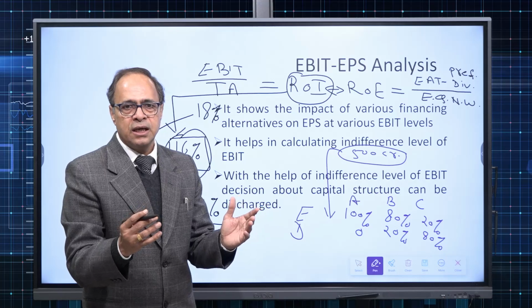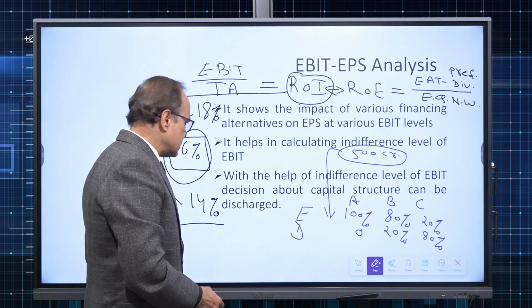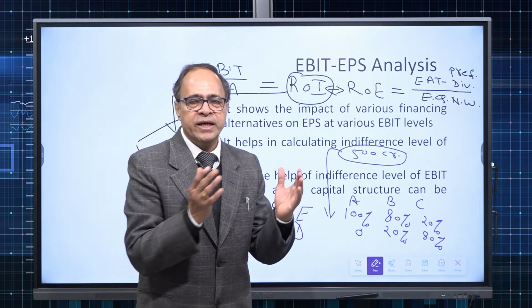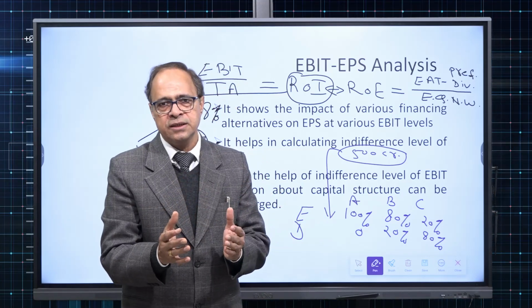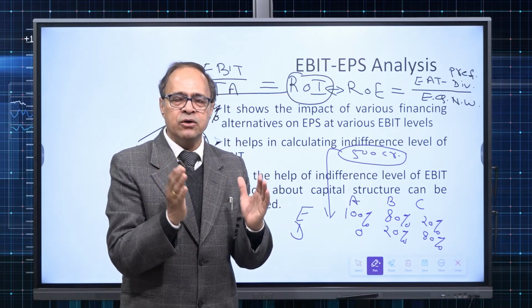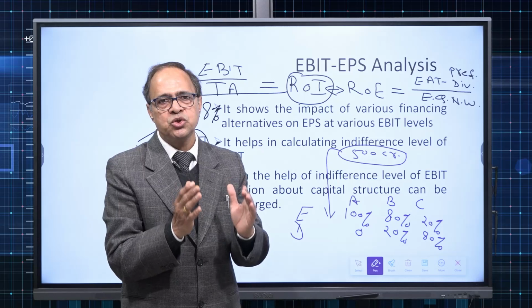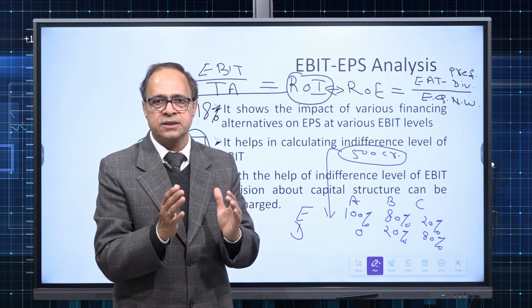So dear learners, I have explained the factors responsible for affecting the decision of capital structure. Capital structure is a blend of different sources of funds used by a company to finance its assets.